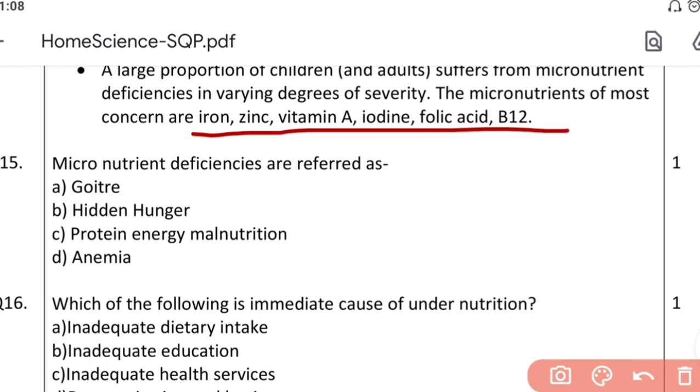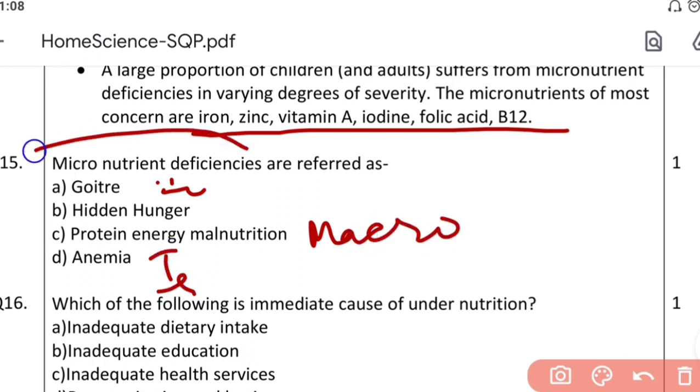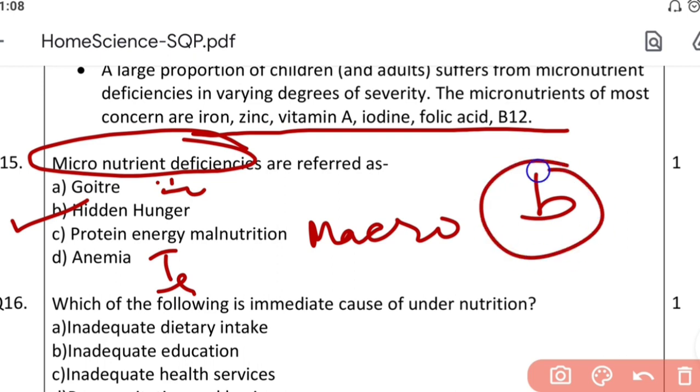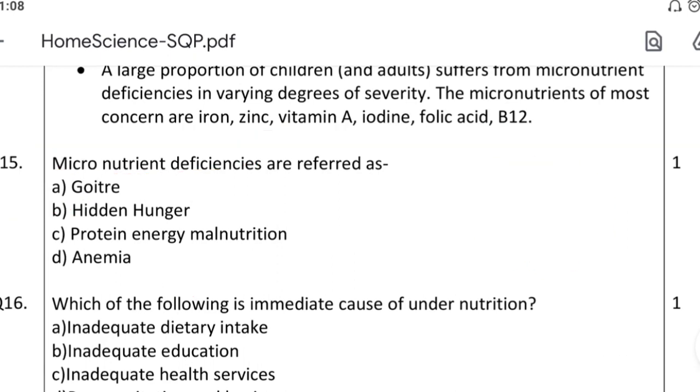Now let us come over to the question answers. Micronutrient deficiencies are referred to as: goiter, hidden hunger, protein energy malnutrition or anemia. Goiter is caused by iodine, protein energy malnutrition, I've already told you, is of macronutrients, and anemia is for iron. But here we are talking about all micronutrient deficiencies in general. So obviously it is hidden hunger. The answer is B. It is the correct answer.